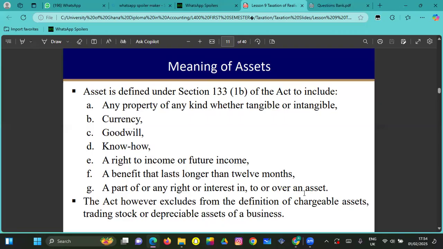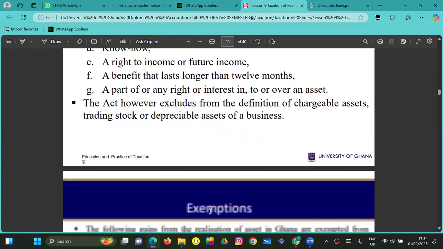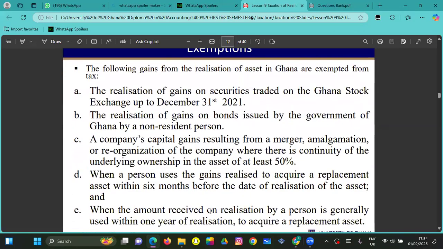When you have rights over an asset or interest in an asset, we can say that it is an asset to you, right? The Act, however, excludes from the definition of chargeable assets, trading stocks or depreciable assets of businesses. So we look into that. So these are the exemptions.